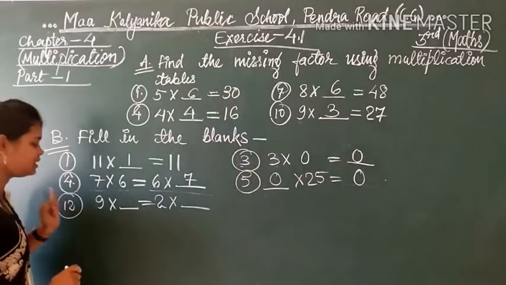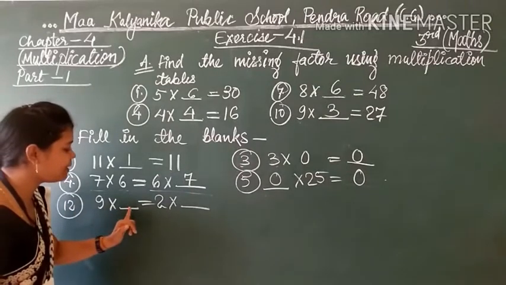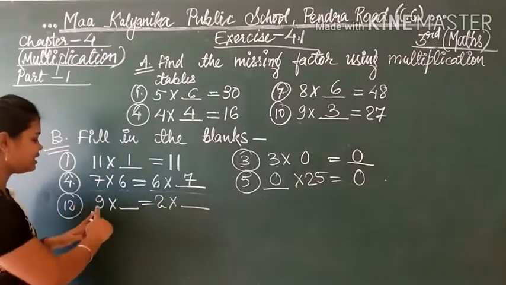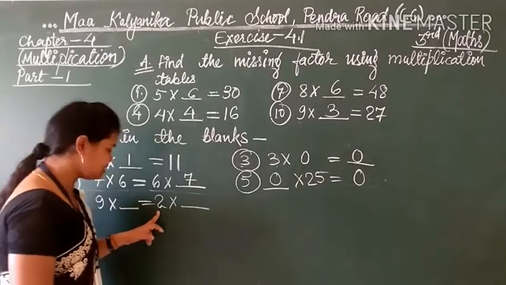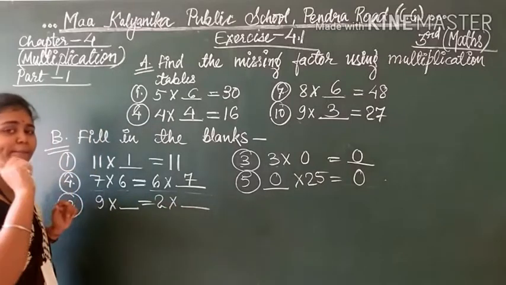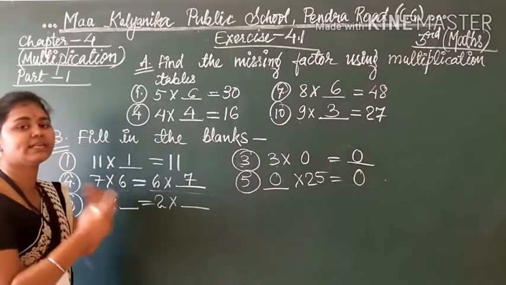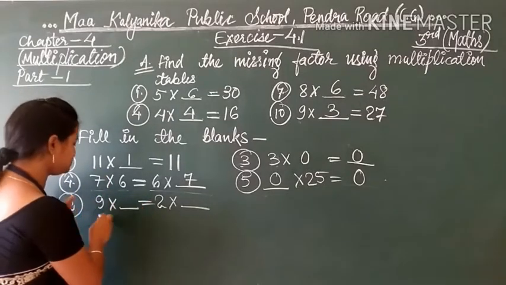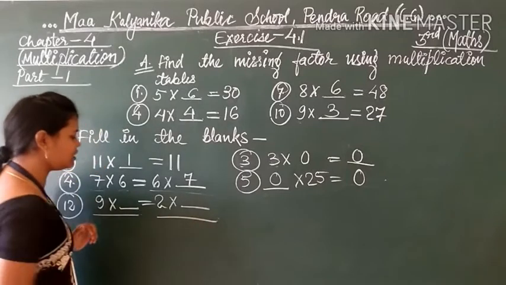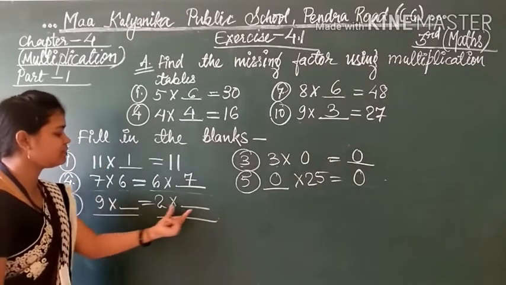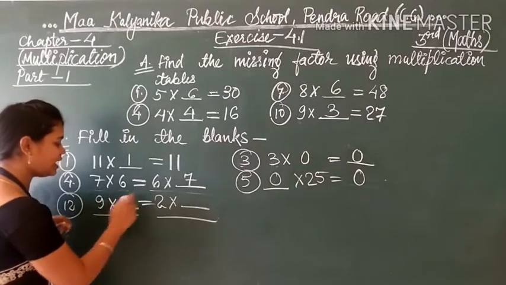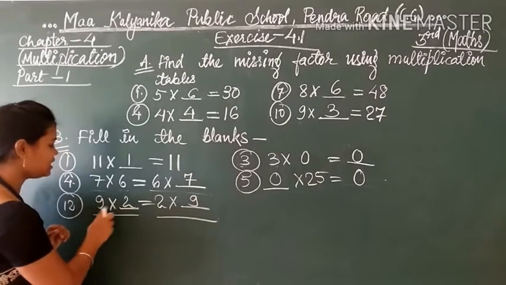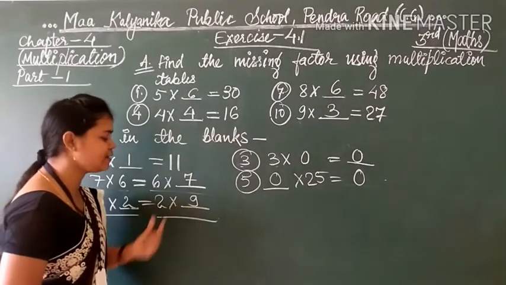Yes, moving to question number 12. 9 will be multiplied by which number is equal to 2 will be multiplied by blank. So students, here one number is given, there one number is given, and there are 2 blanks. Applying the first fact, we can interchange the order. So I will write this 2 here and this 9 here. Now check: 9 twos are 18 and 2 nines are 18.